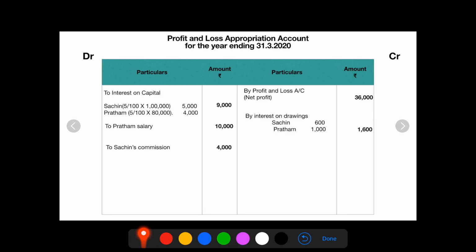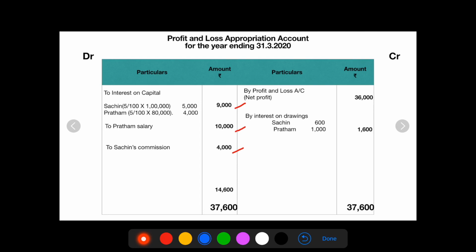Now let's observe the debit amounts and the credit amounts. We can see the credit amount is more. So we will write the amount 37,600 on both sides. The difference amount is 37,600 minus 9,000 minus 10,000 minus 4,000, which gives us 14,600. Now this 14,600 should be distributed between Sachin and Pratham in the profit sharing ratio.